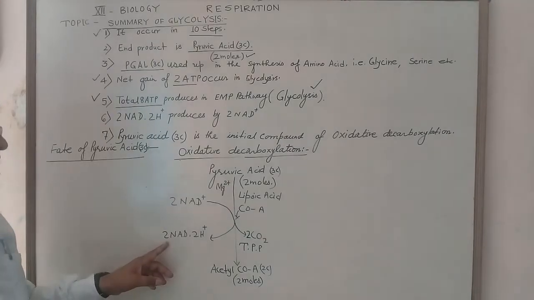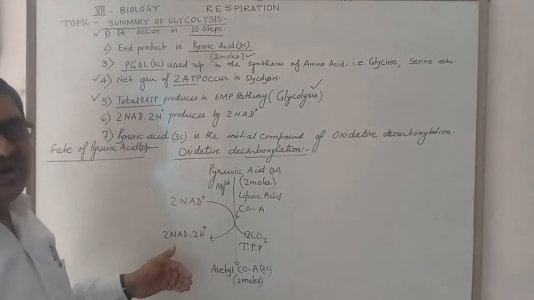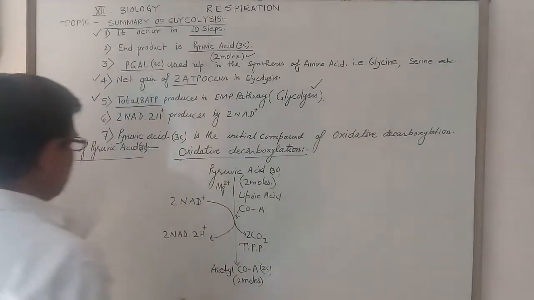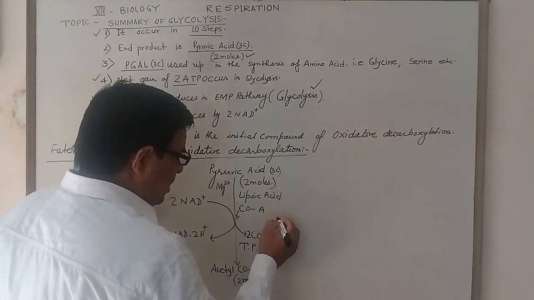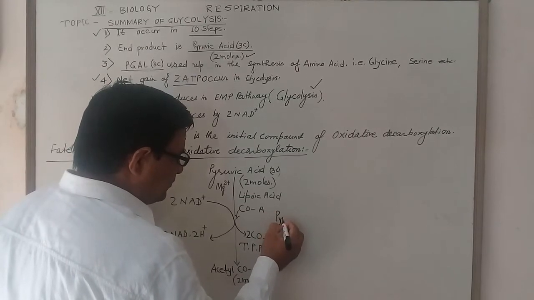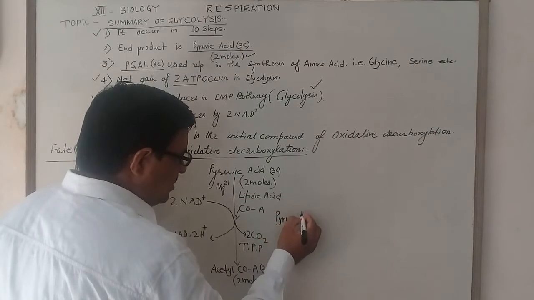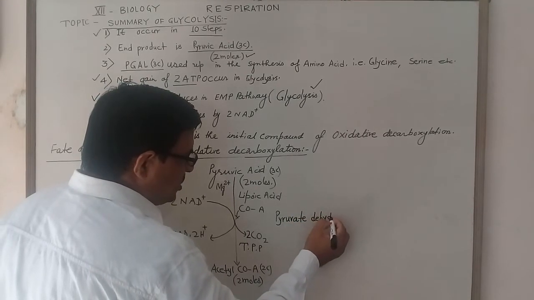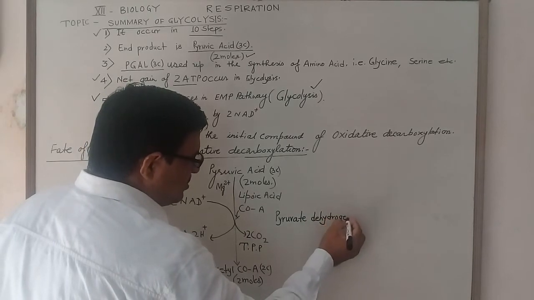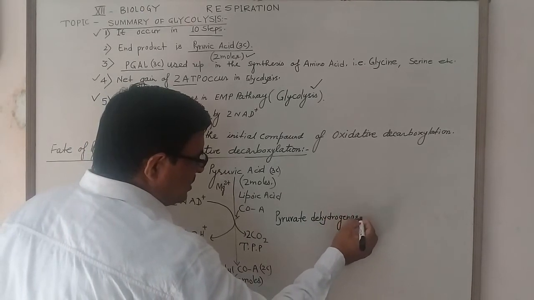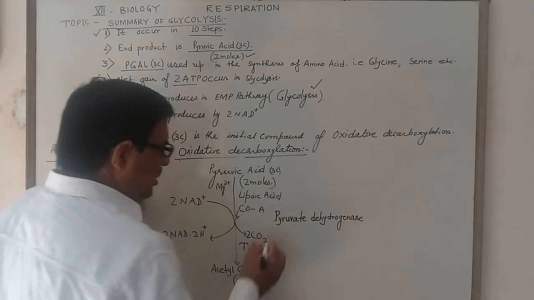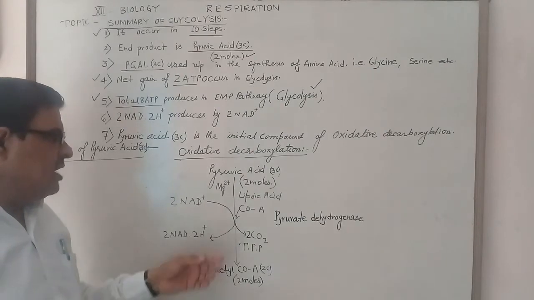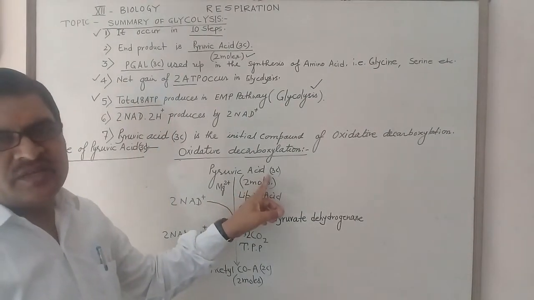But here hydrogen is also produced. The name of the enzyme is pyruvate dehydrogenase. Pyruvate dehydrogenase enzyme is used in the synthesis of acyl coenzyme A from the 3 carbon pyruvic acid.